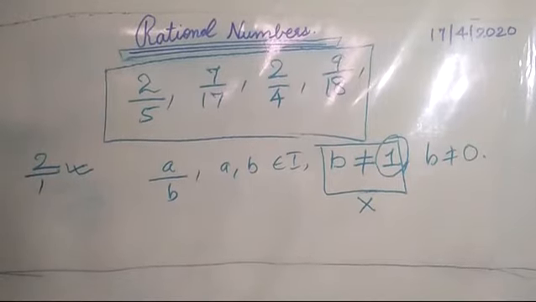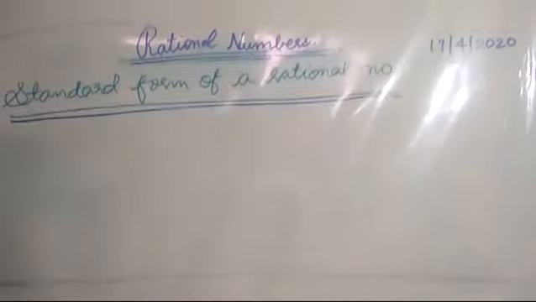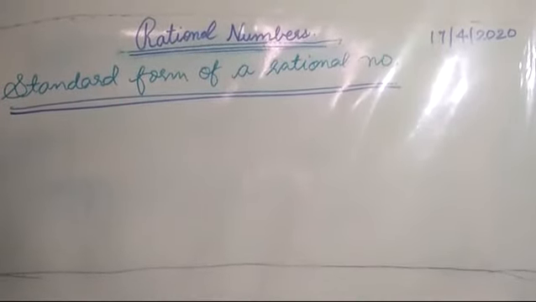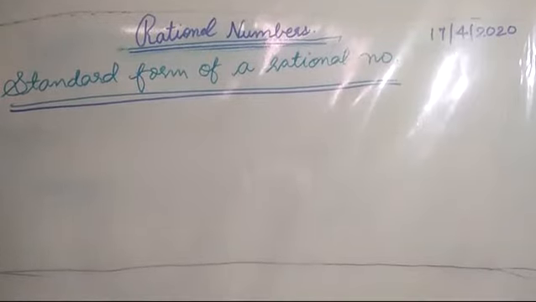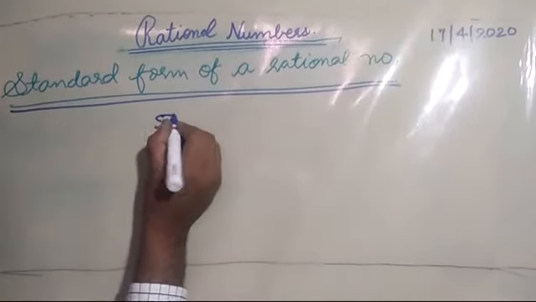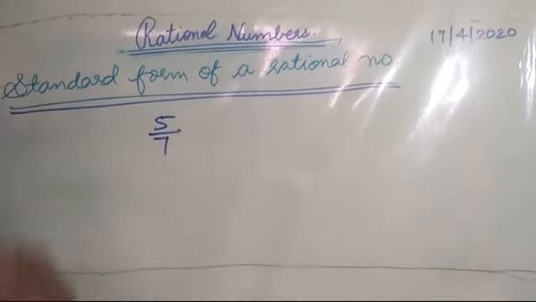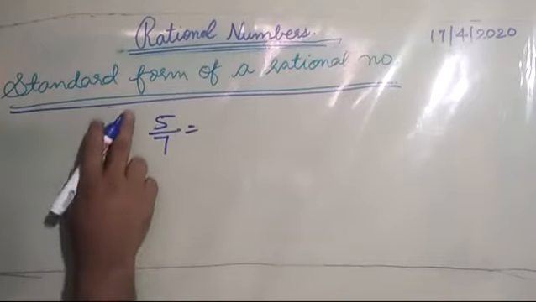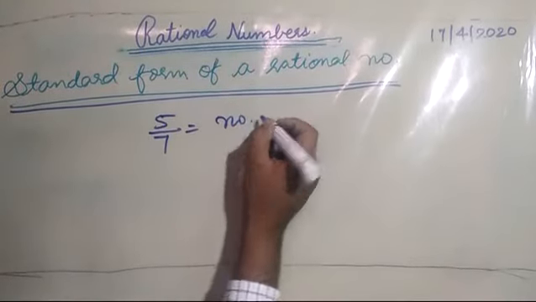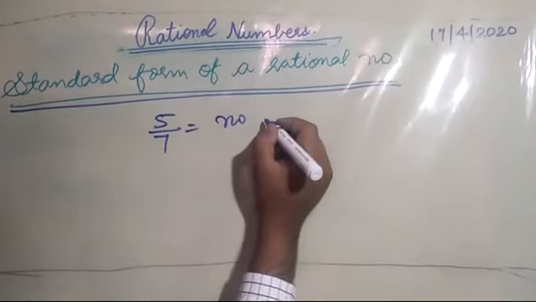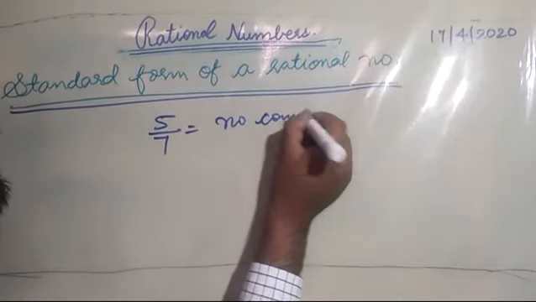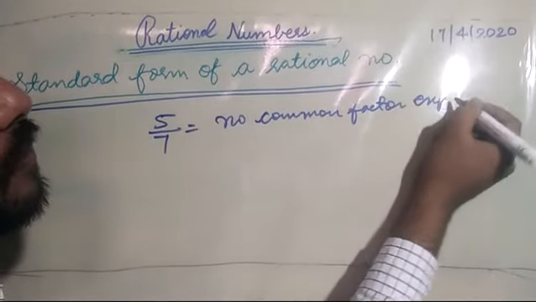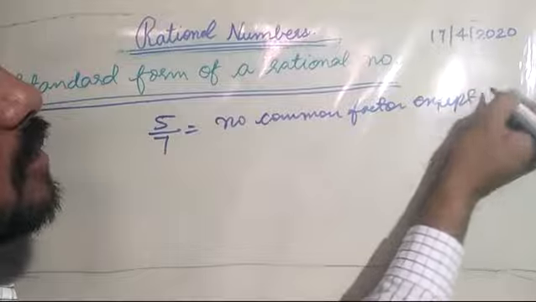But before that, I will tell you the standard form of a rational number. A rational number is said to be in its standard form when the number written cannot be simplified further. For example, 5 upon 7. I cannot cancel out the numerator and denominator as there is no common factor except 1.